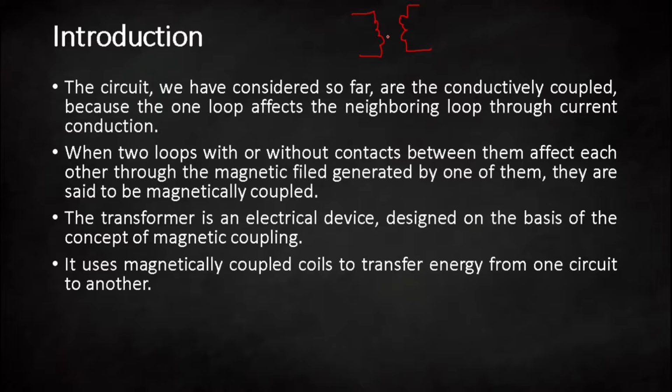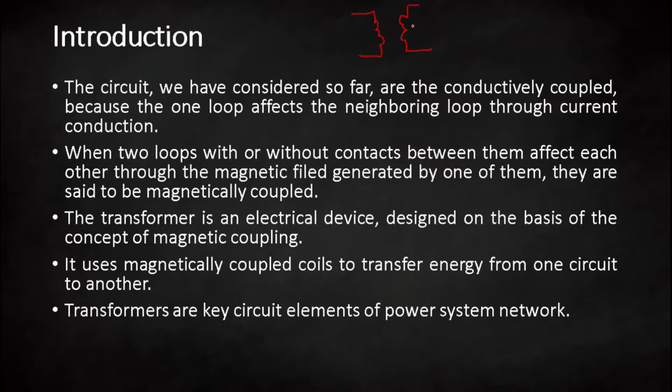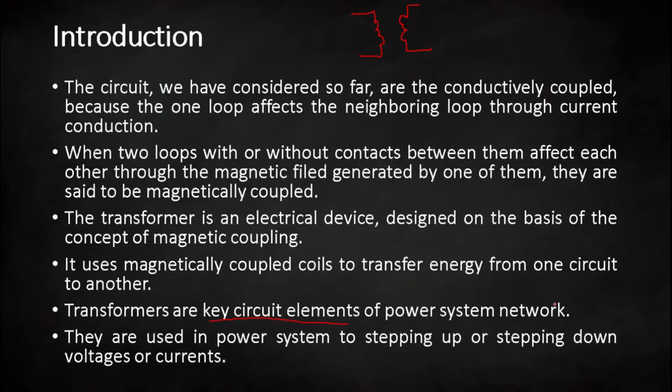The transfer of energy between this coil and this coil is by magnetic field. We know that the transformer is the key circuit element of a power system network, because whenever we want to step up or step down voltage or current, we need a transformer in the circuit, and it works on the principle of magnetic coupling.